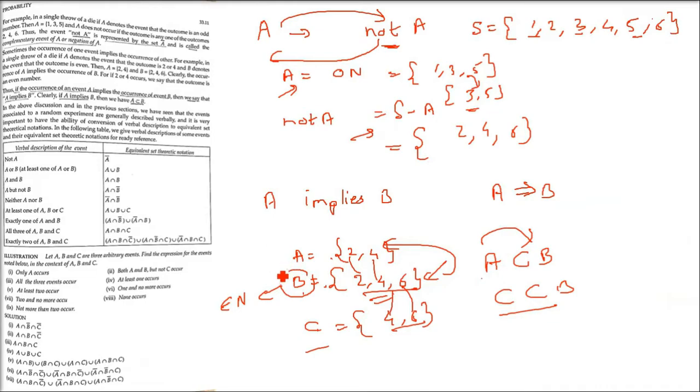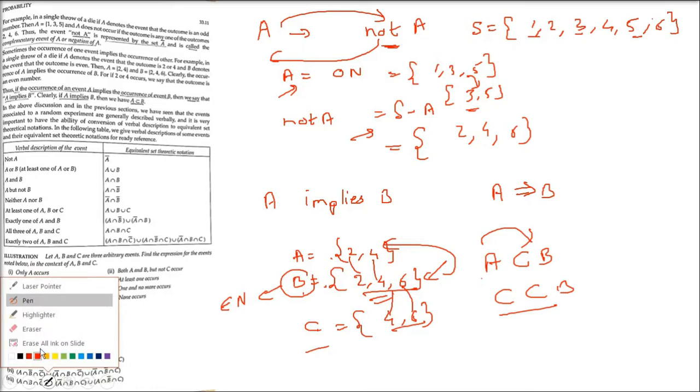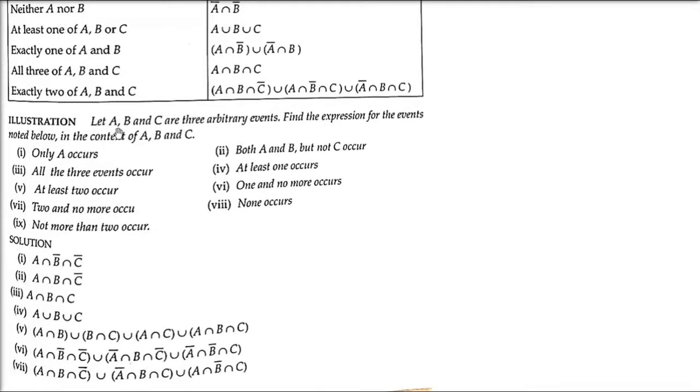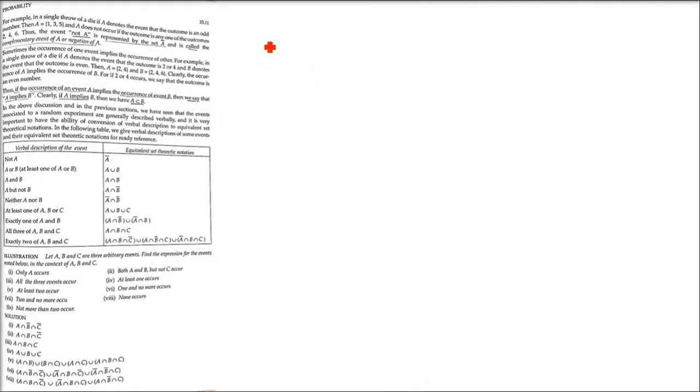Now let us take an example of this, because this becomes very important, because and, or, not, all are there. So I'll take an illustration. Please understand the question first. This is the question we are taking. A, B, C are 3 arbitrary events. We have to find the expression for the events which are noted below in the context of A, B and C.